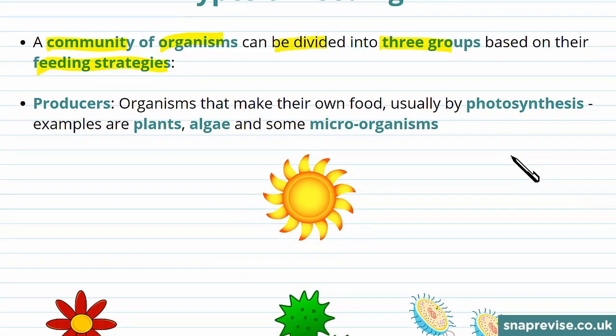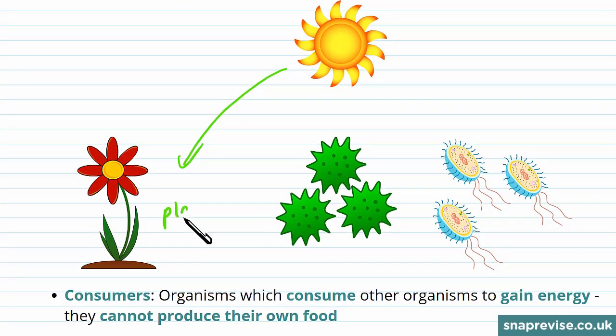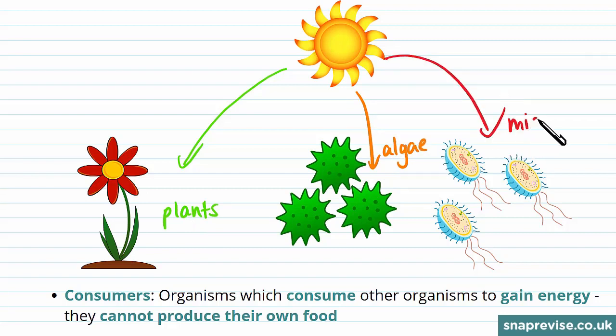A community of organisms can be divided into three groups based on their feeding strategies. The first group is the producers. These are organisms that make their own food, usually by photosynthesis. Some examples of these are plants, algae, and some microorganisms. So plants make their own food by photosynthesis. Algae can also make their own food, as well as some other microorganisms, such as bacteria.